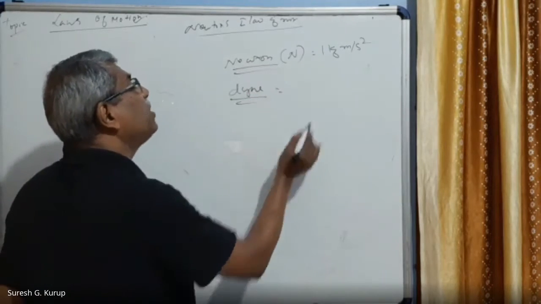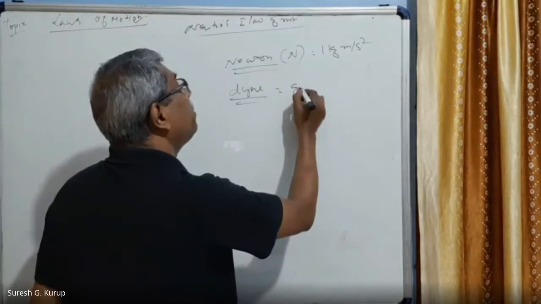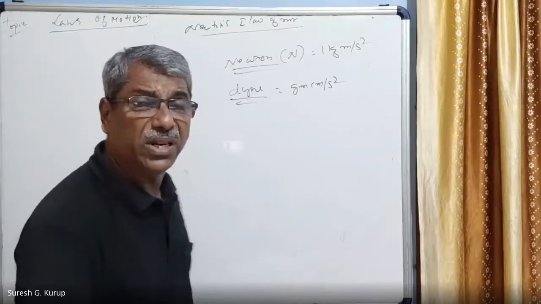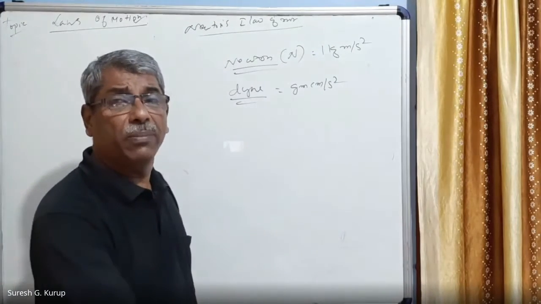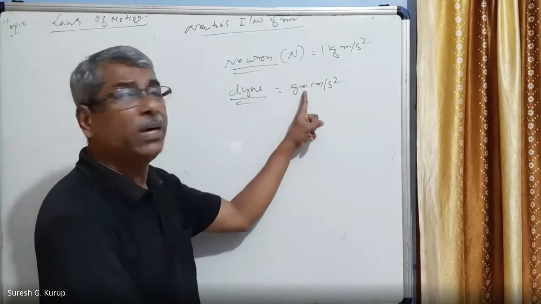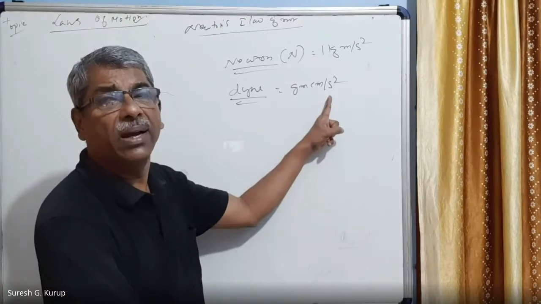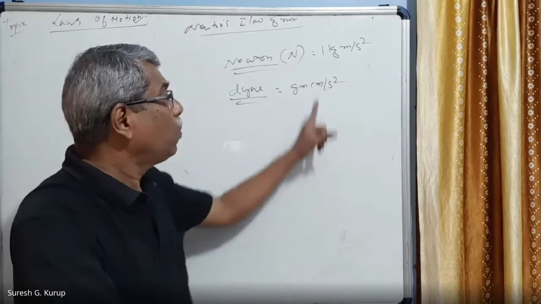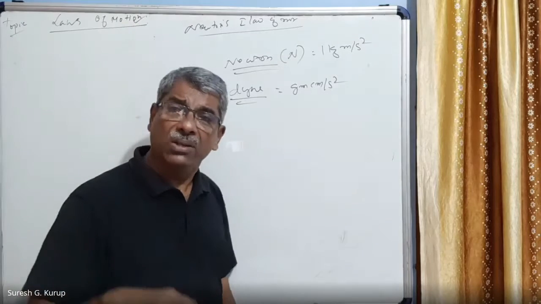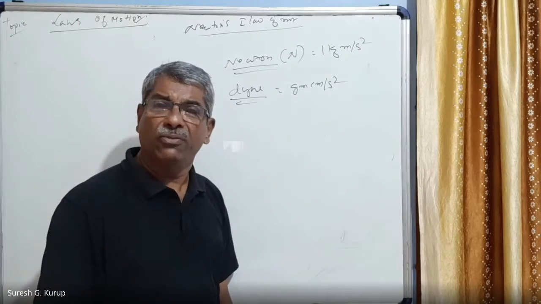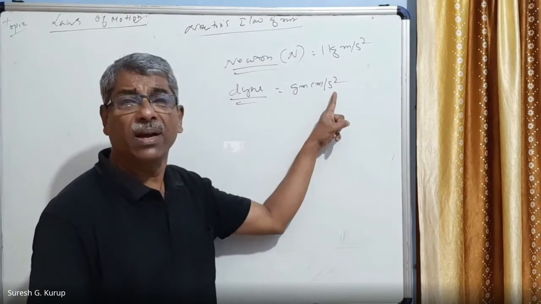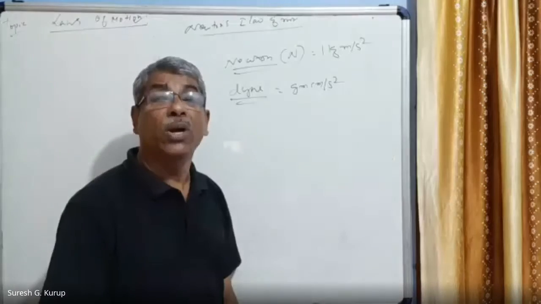Dyne. 1 Dyne is equal to gram centimeter per second square. If a force acting on a body of 1 gram accelerates it by a value of 1 centimeter per second square, then the force acting on that body is 1 Dyne.